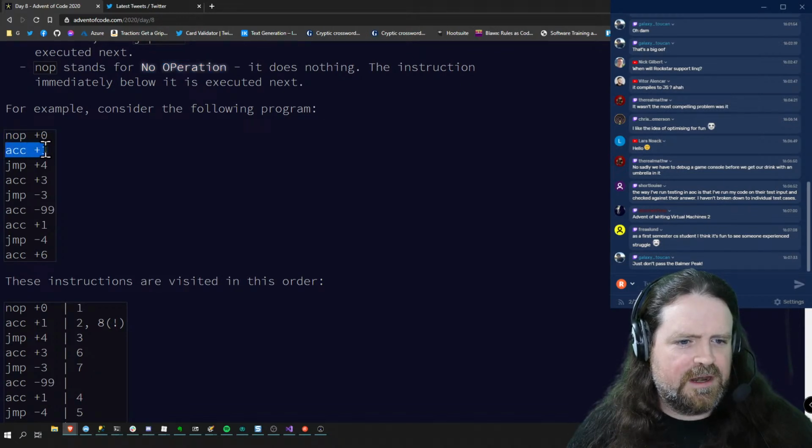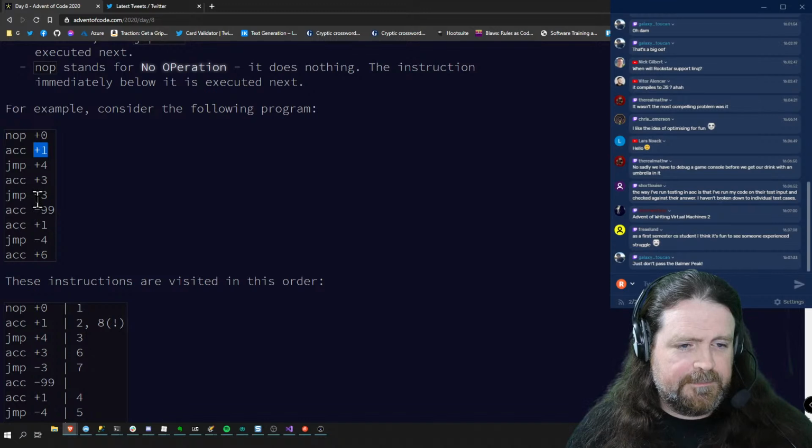ACK is going to put 1 in the accumulator. Jump is going to jump 4, so that's +1, +2, +3, +4. Accumulator +1, accumulator is now 2. Jump -4, -3, -2, -1. Accumulator +3, 2, 3, 4, 5.